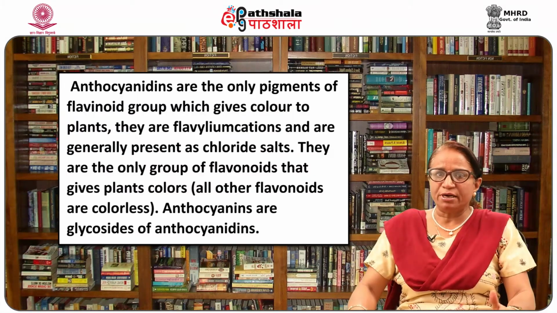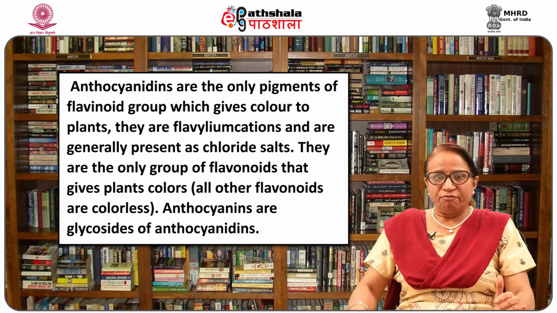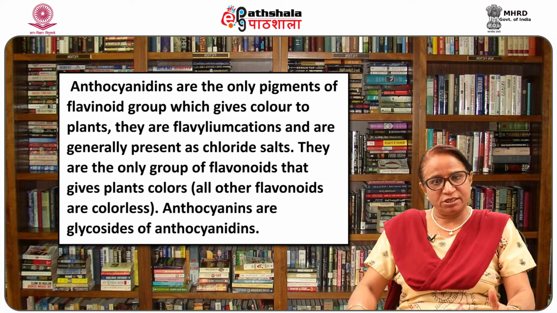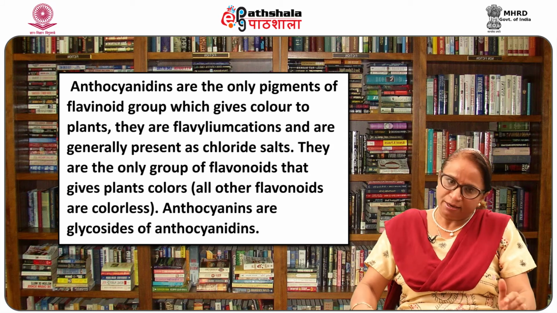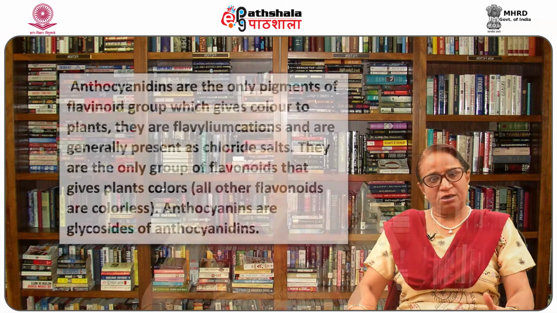Anthocyanins are the only pigment of the flavonoid group which gives color to plants. They are flavylium cations and are generally present as chloride salts. They are the only group of flavonoids that give plants colors. All other flavonoids are colorless. Anthocyanins are glycosides of anthocyanidins. Sugar units are bound mostly to position 3 of the C ring and they are often conjugated with phenolic acids such as ferulic acid. They may be present as mono or diglycosides.